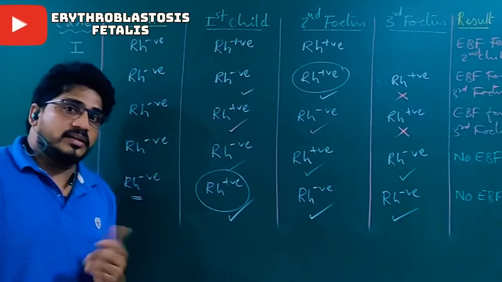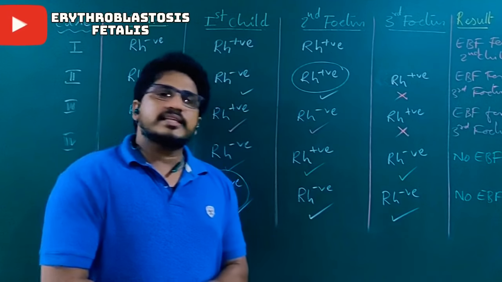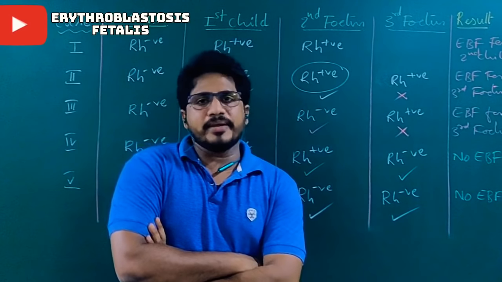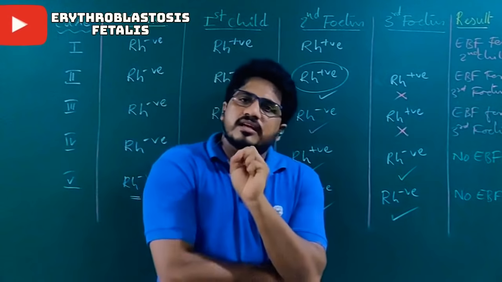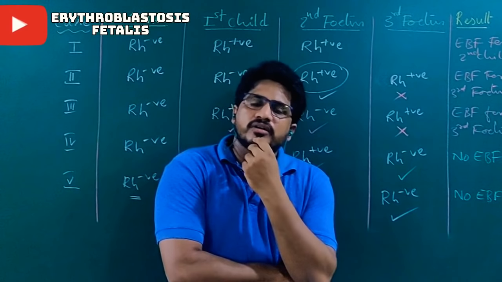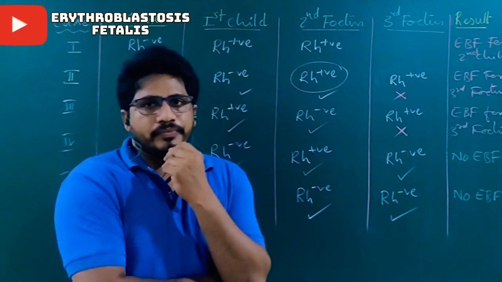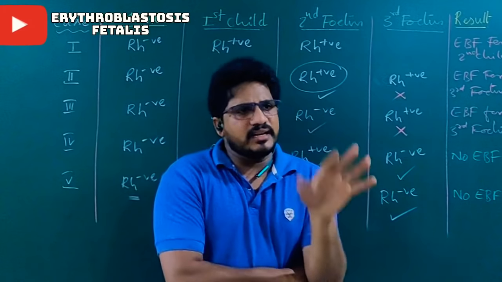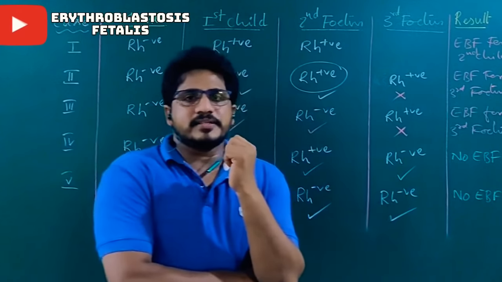Like this, so many cases are there, other than these or similar to these, that you will face in the upcoming assignment. Hope you understand this. One should be aware of EBF. EBF means erythroblastosis fetalis. Red blood cells rupture or break down during the third month of pregnancy, which leads to abortion. So many families do not know the reason behind a series of abortions. One of the reasons is this.